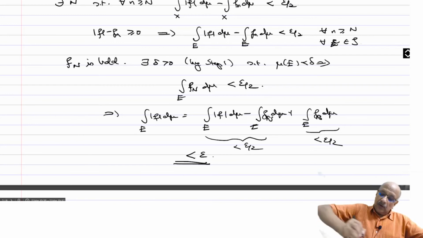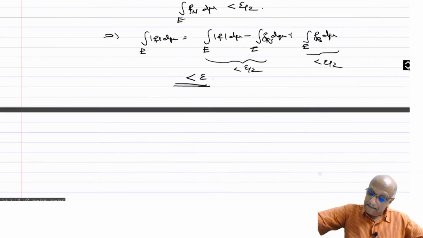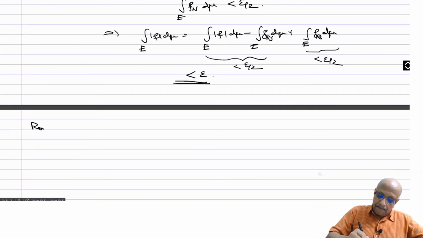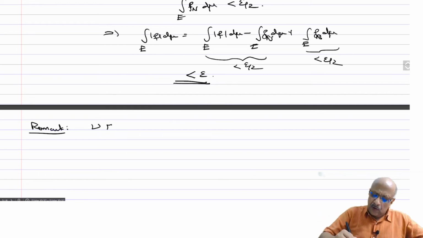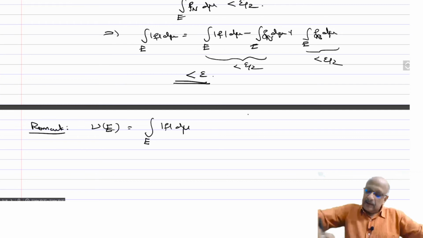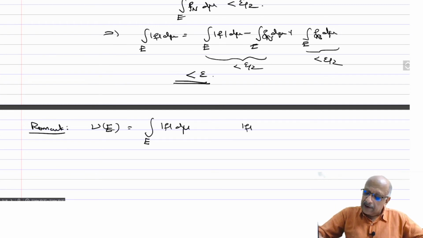Okay, so remark. If you define nu(E) equals the integral over E of mod f d mu, then we already saw mod f is a non-negative measurable function, therefore nu is a measure.